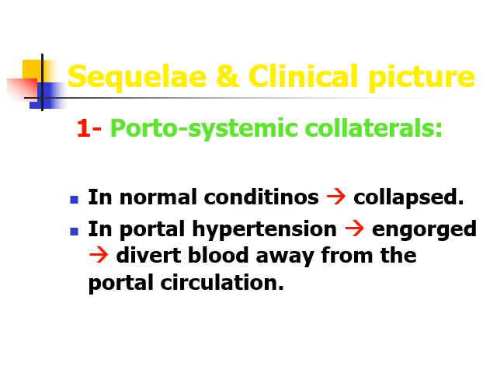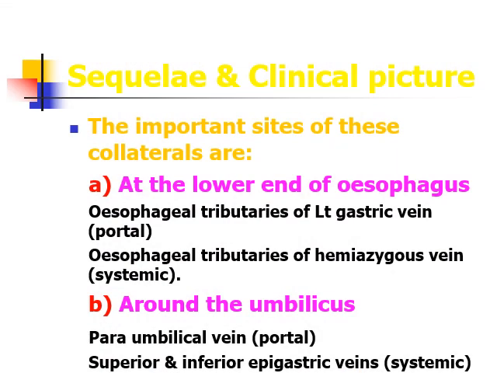In normal conditions, these anastomotic sites are collapsed, but whenever there is portal hypertension, they get engorged and divert blood away from the portal circulation to the systemic circulation. At the lower end of the esophagus, tributaries of the left gastric vein join the tributaries of the hemiazygous vein. The left gastric vein represents the portal venous system, while the hemiazygous vein represents the systemic venous system.